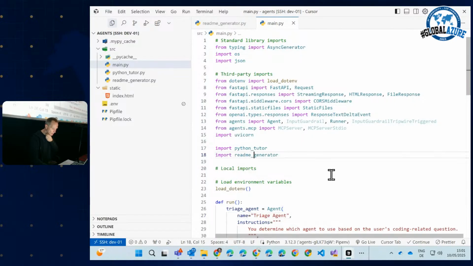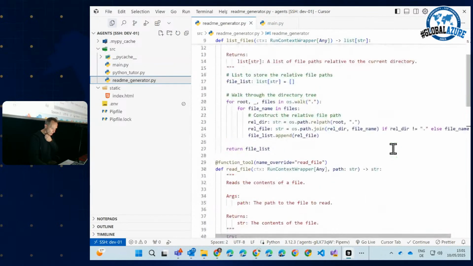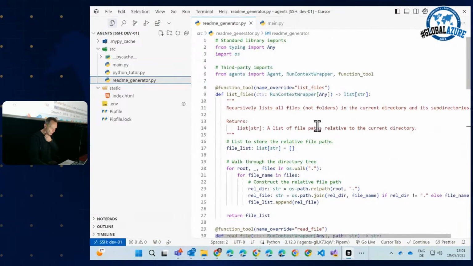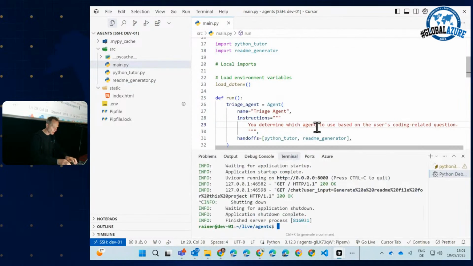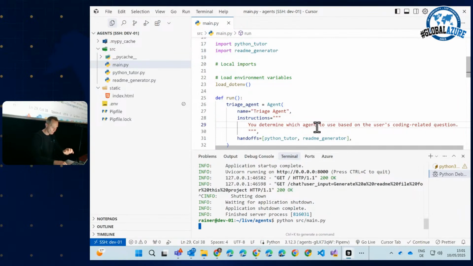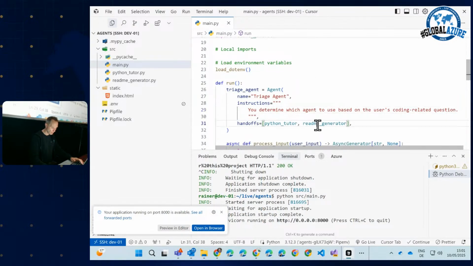Let me check. Here is the README generator. Looks good. And everything looks fine so far. Yeah, I think I'm good. So let's try again, okay? Python source main. You import README generator, but you do not refer to the README generator for README generator. So you're referencing the module, not the object.